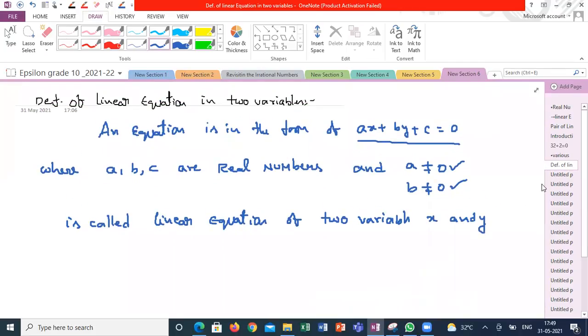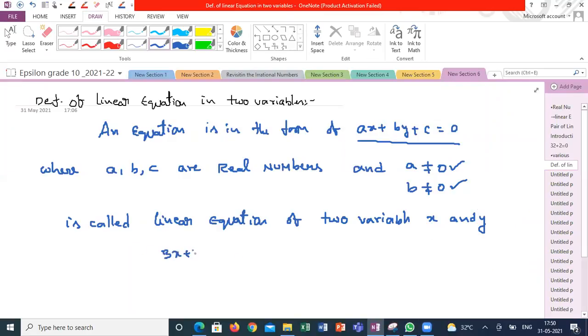Technically, how can we say this equation is a linear equation of two variables or not? Understood? Yes, sir. Anyone can give examples? Any examples?